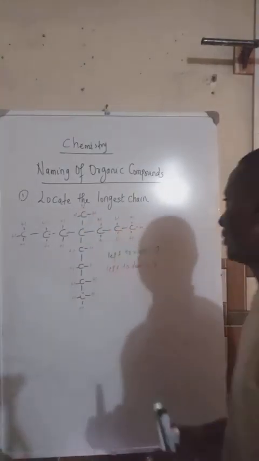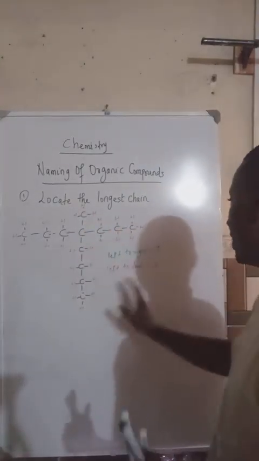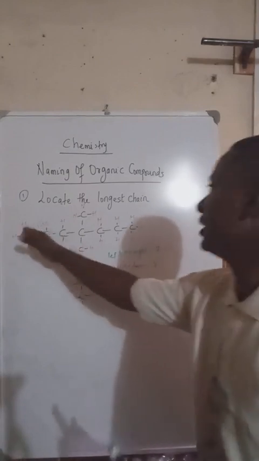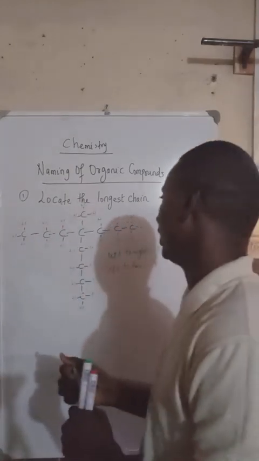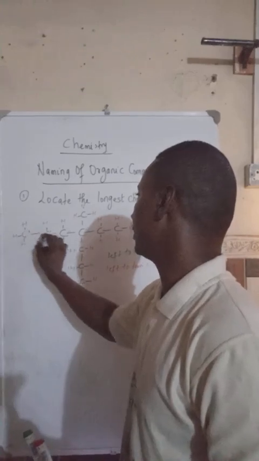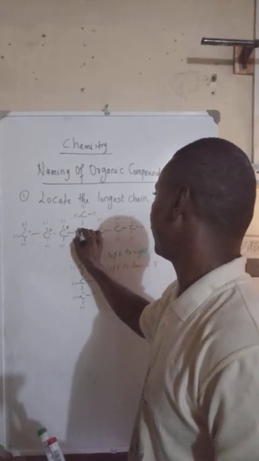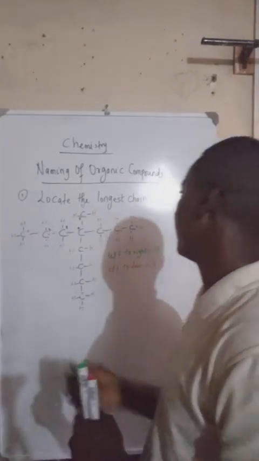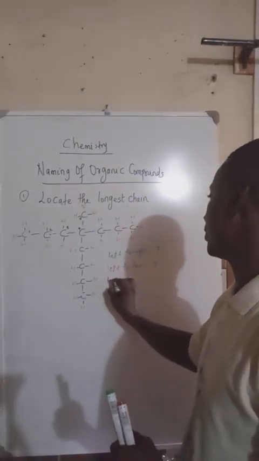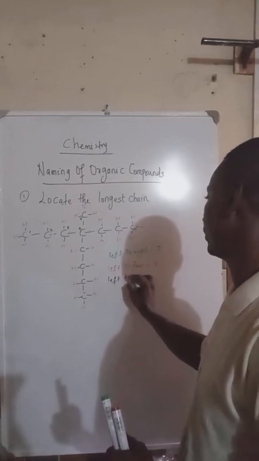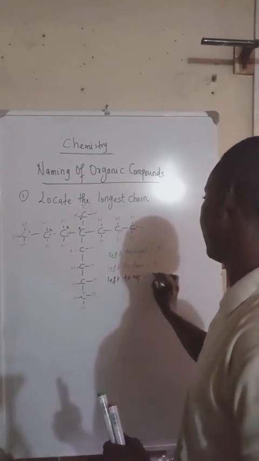Okay, so we've counted left to right and we've counted left to down. So let's count from left to up and see how many we have there. We have 1, 2, 3, 4, and 5. So from left to up, we have 5.